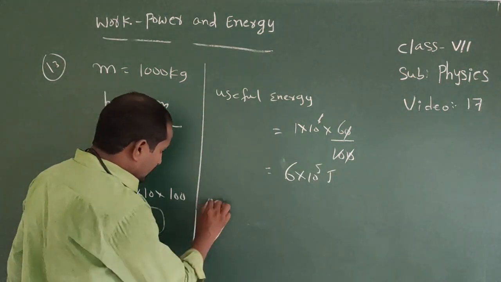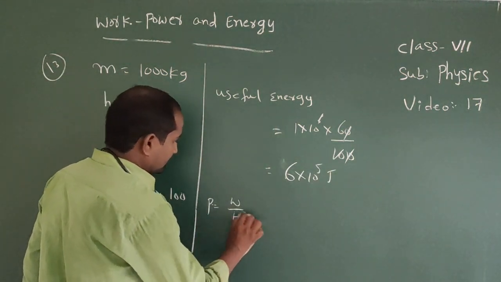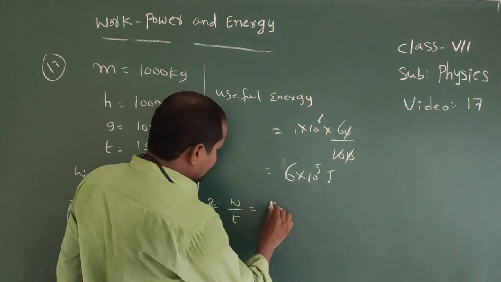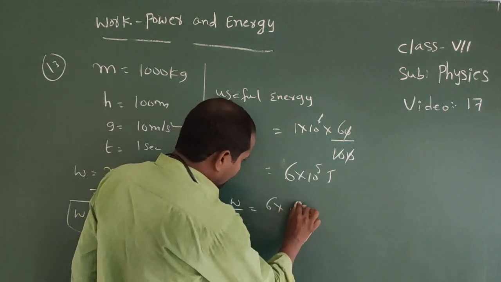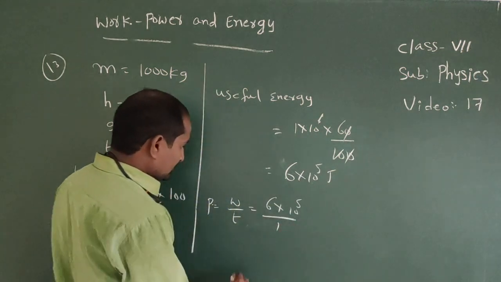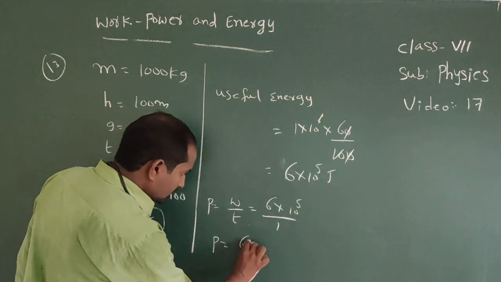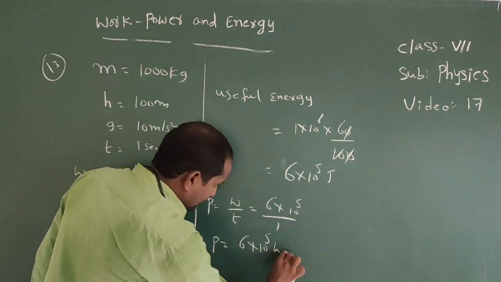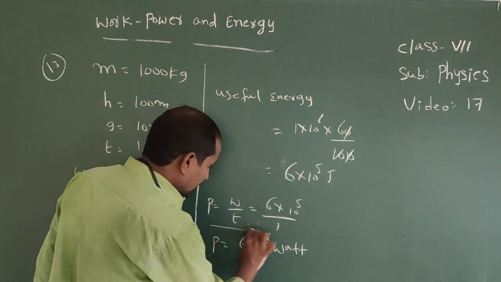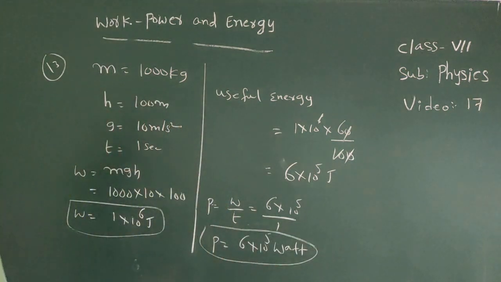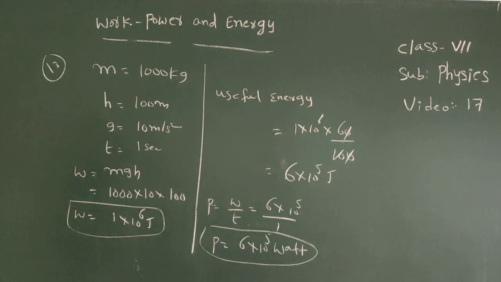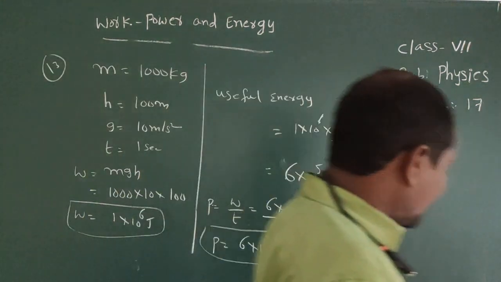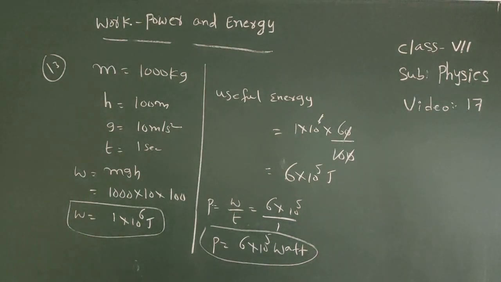Now power equals work done by time. That equals 6 into 10 power 5 by 1. So here power equals 6 into 10 power 5 watt. It is the power value.